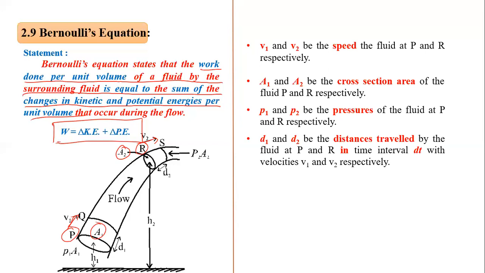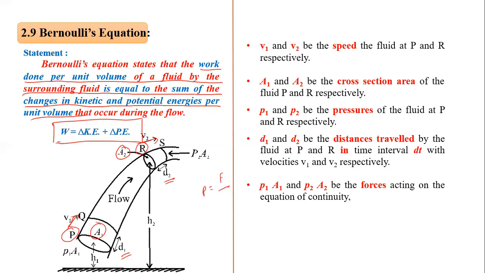D1 and D2 are the distances traveled by the fluid at P and R in the time interval dt, with velocities V1 and V2. You can see this interval D1 and this interval D2. You know pressure is force by area, so force is equal to pressure into area. So P1 into A1 and P2 into A2 are the forces acting at points P and R.